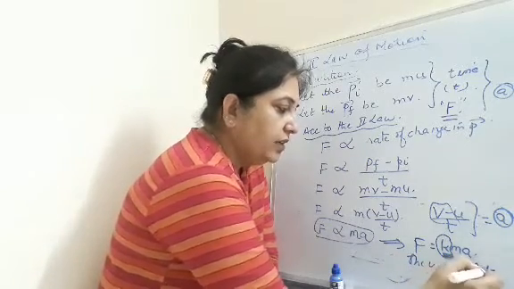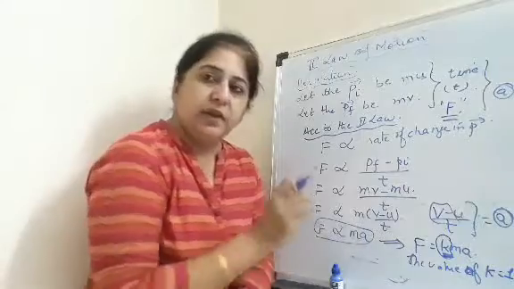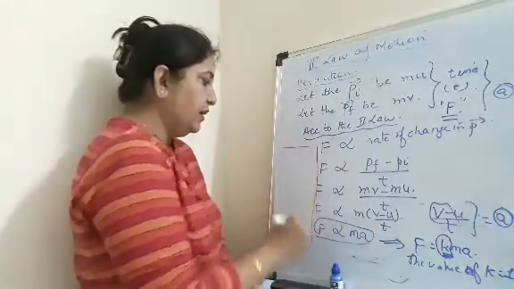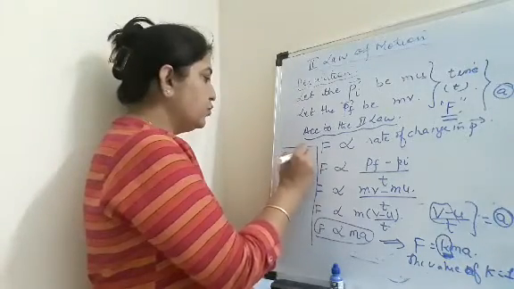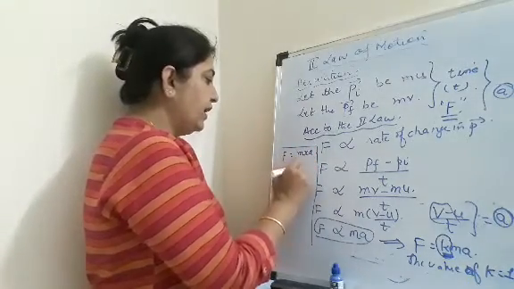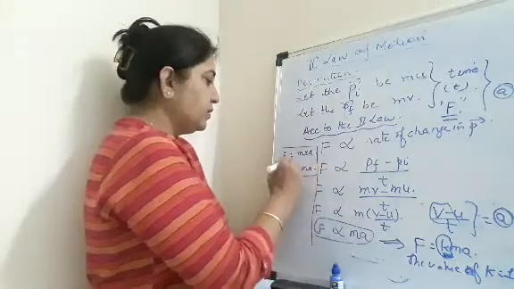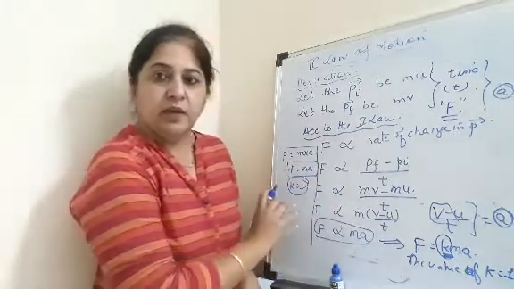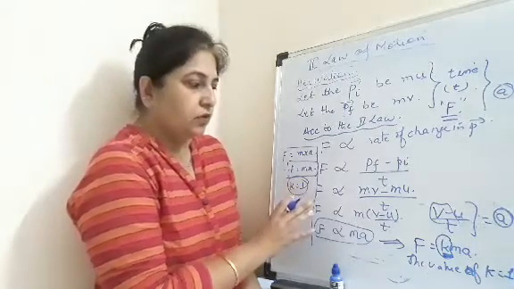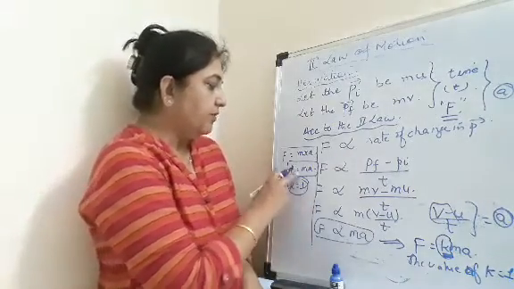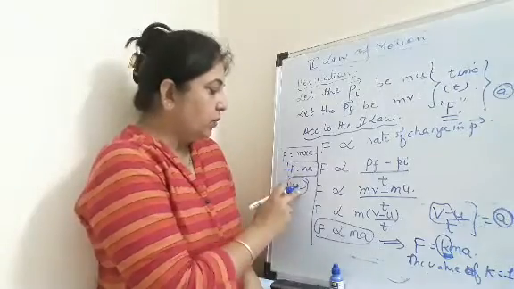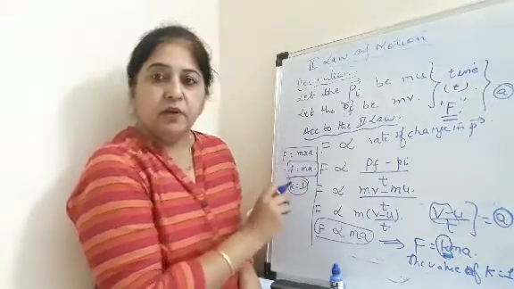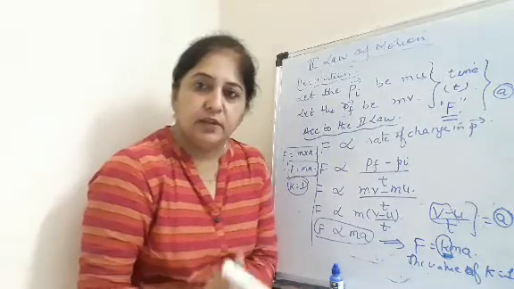We will write the value of k is equal to 1. The numeric value of k is taken to be 1. So finally the formula reduces to F is equal to m into a. K is taken as 1, so we don't have to worry about k here. Where has k disappeared? K is equal to 1, so I just write F is equal to m into a. So now I get the formula: force is equal to mass into acceleration.